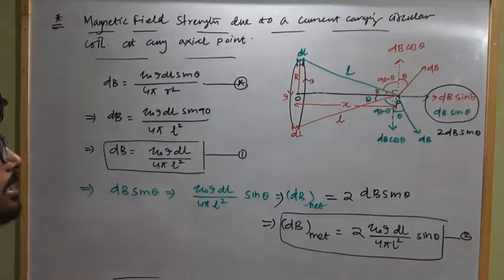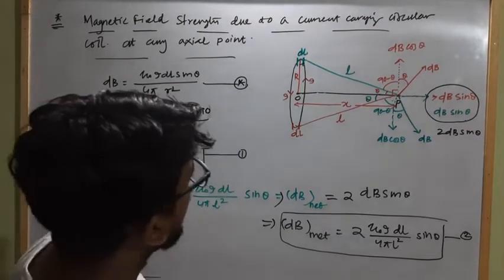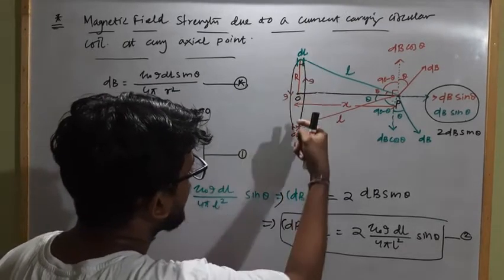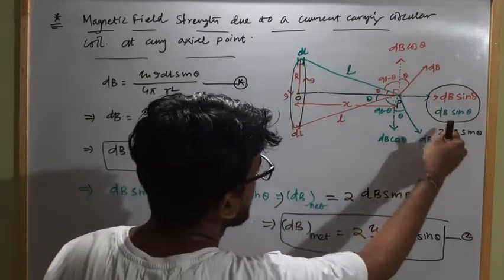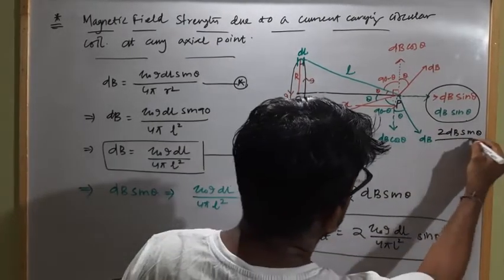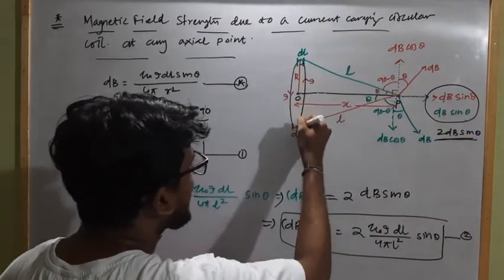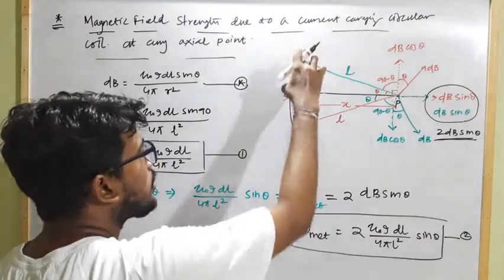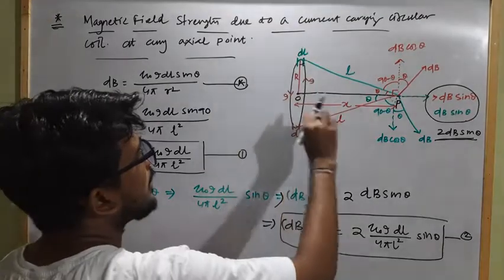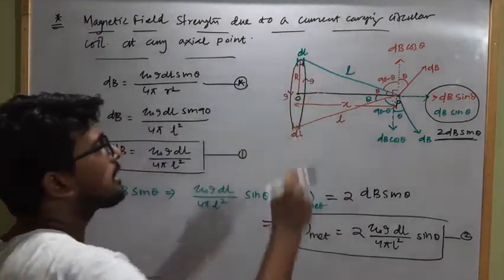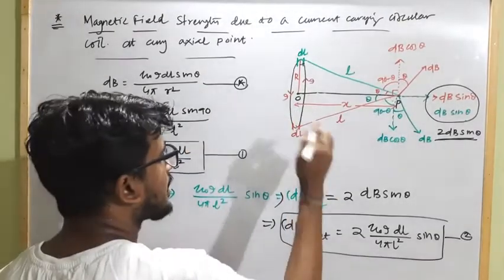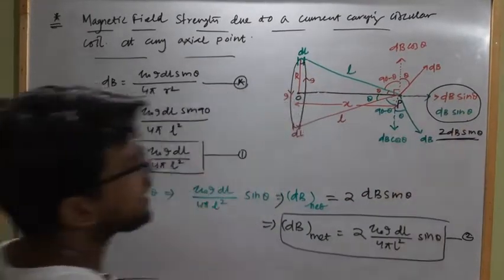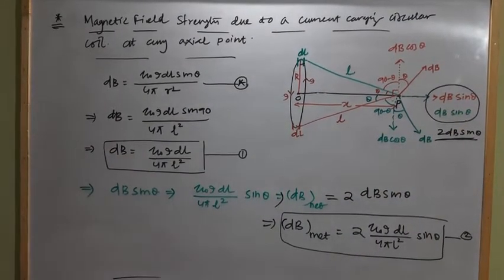So what will be the net magnetic field strength due to the complete circular current carrying coil? As two diametrically opposite current carrying elements produce this much magnetic field strength along the horizontal direction, for the total coil the complete length will be 2 pi r. As we are considering two diametrically opposite elements at a time, in 2 pi r length there will be half this many pairs, that means a total pi r length of current carrying element will produce 2 dB sin theta magnetic field strength.